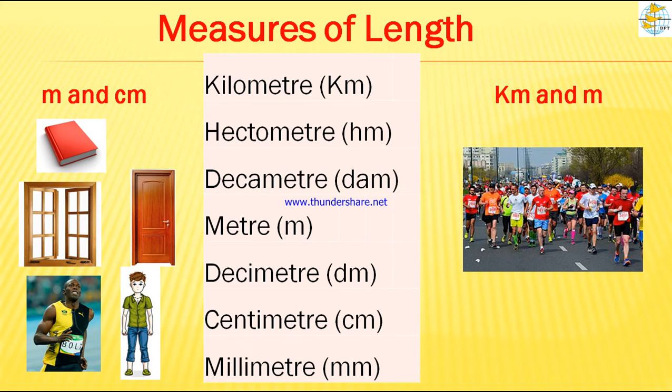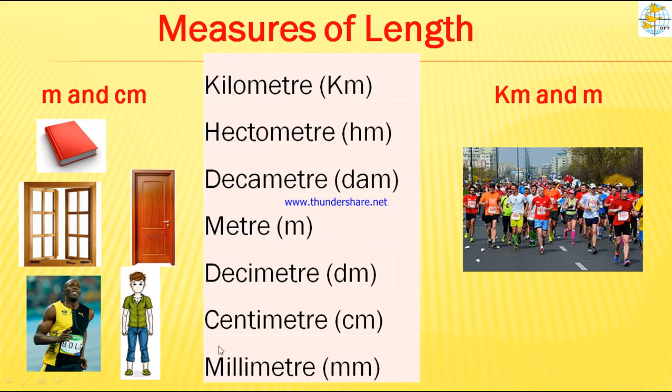But the distance from your village to another village, from one city to another, from one state to another, or from one nation to another, will be in kilometers. The long distance we represent with kilometer, and the short distance we measure in meters.